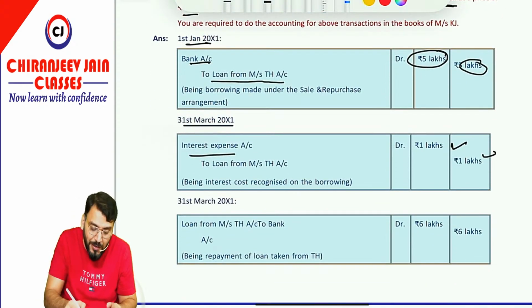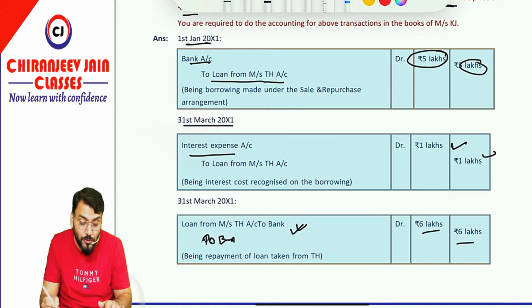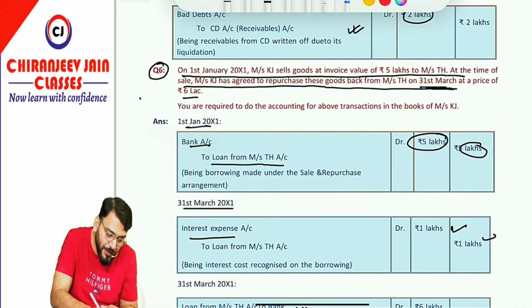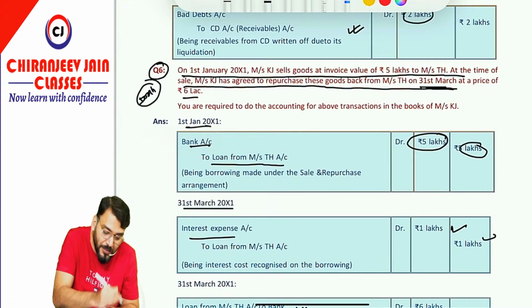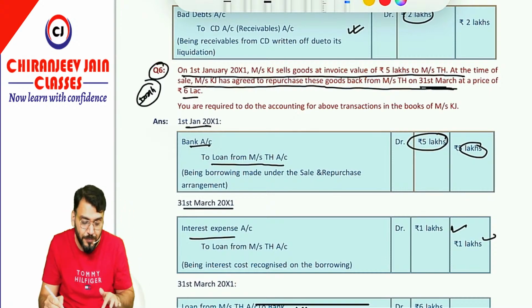Now on repurchase they will pay the amount. So what will the journal entry be? Liability account, means loan account debit to bank. How much? 6 lakh. Loan account debit to bank. This journal entry is done. Super important. Can be asked in exam. Easy. Super easy.